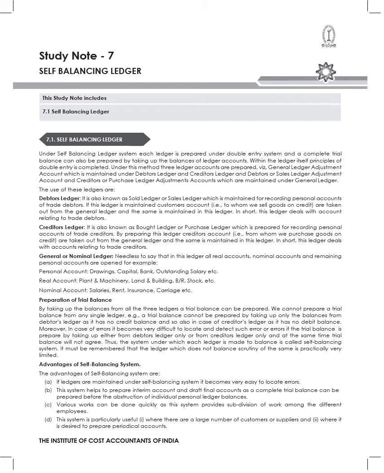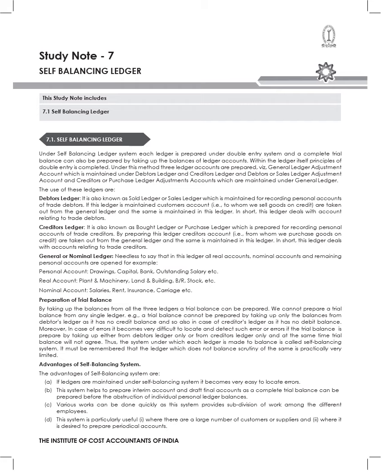Normally we prepare the debtors ledger, the creditors ledger, and then what is known as the general or nominal ledger. So what is a general ledger? It is the ledger in which all real accounts, nominal accounts, and the remaining personal accounts are opened. Within this, we prepare what is called the trial balance.